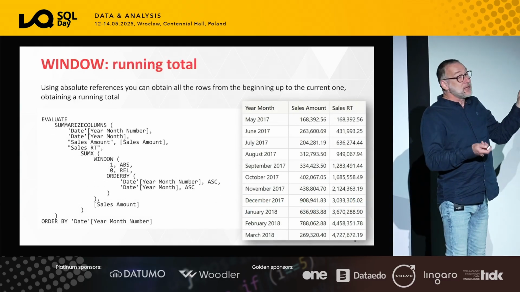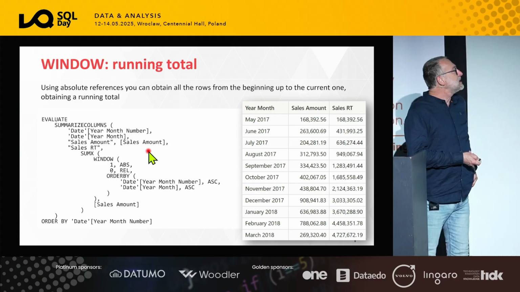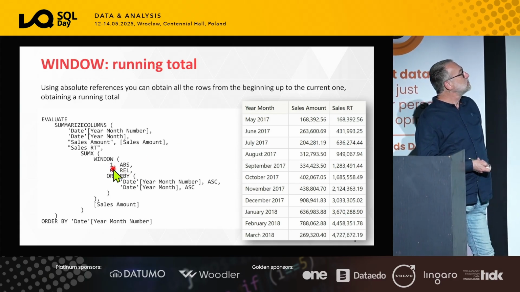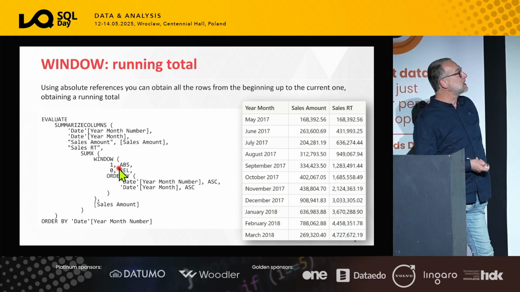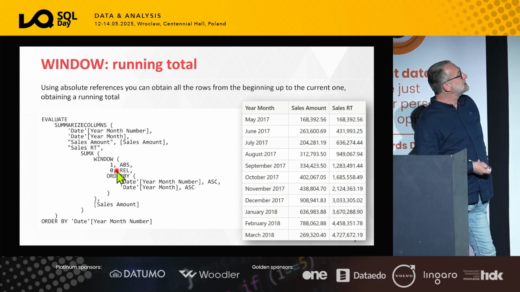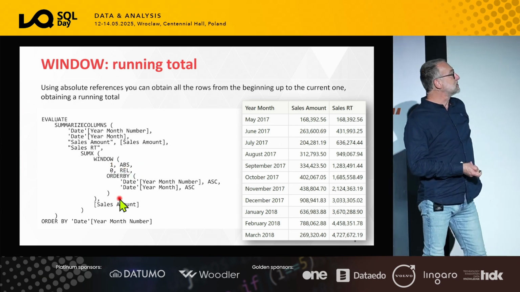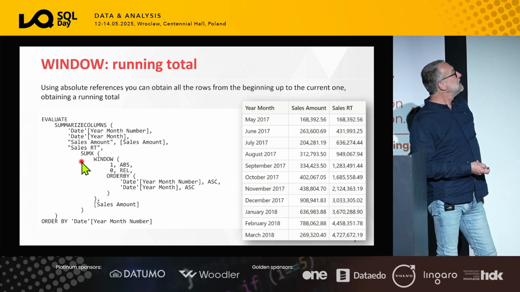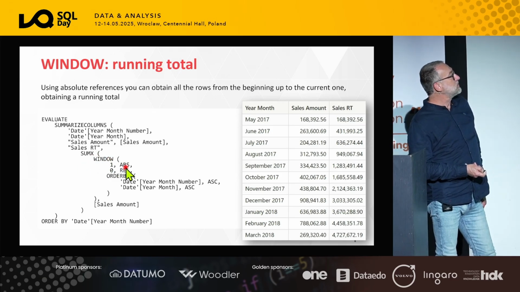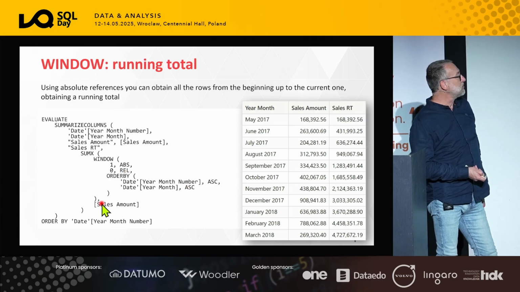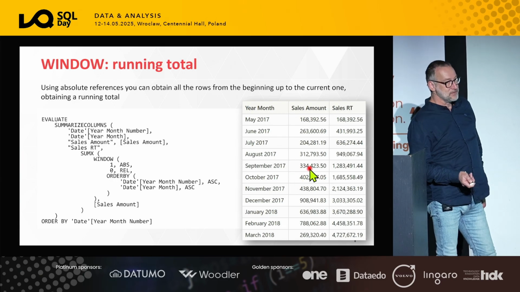If you want to compute something like a running total, for example, again, a running total is very close to a moving window, with the noticeable difference that this time I use absolute references. A running total doesn't start from -50 relative, it starts from 1 absolute. 1 absolute is the first element, 0 relative is the current element. So if I create a window that goes from the first ever element up to the current one, sorting by year month, and compute the sales amount, this is going to compute a running total of the sales amount.